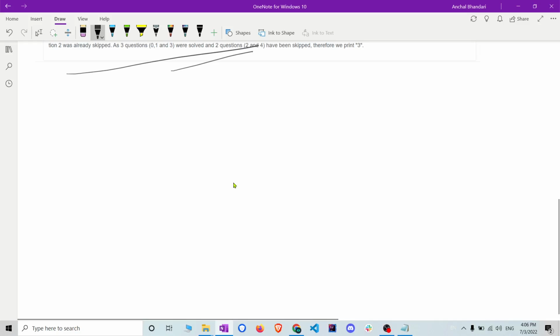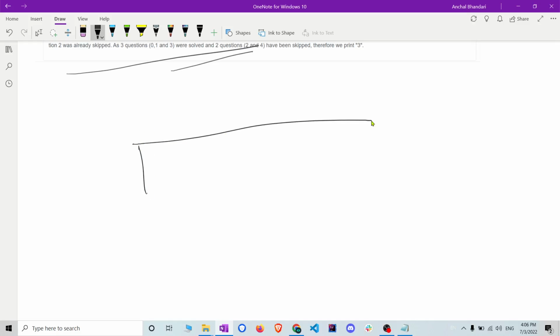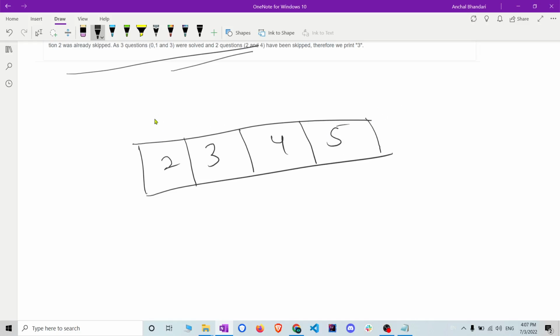So how are we going to solve this question? We are basically given an array n which has the difficulty level of each question. Suppose this is 2, 3, 4 and 5, and our difficulty level k is 3. Whatever question has a difficulty level equal to or greater than 3, we are going to increment our count. We increment here, then here, and let's write 3 as well.